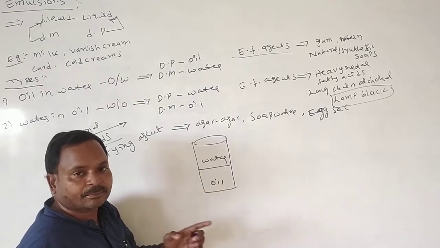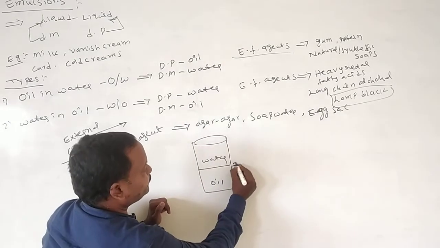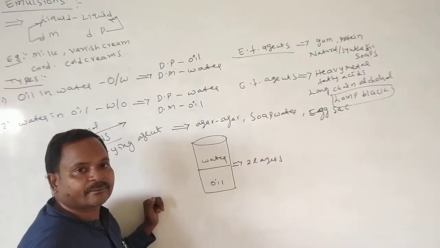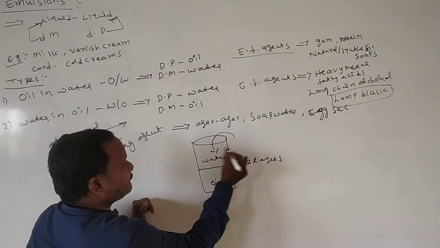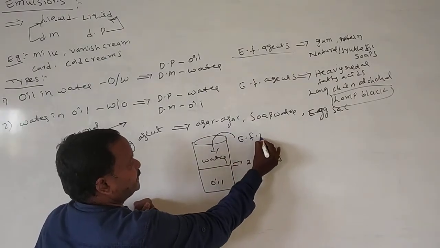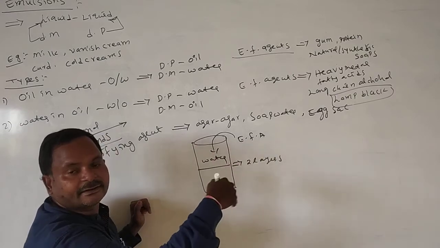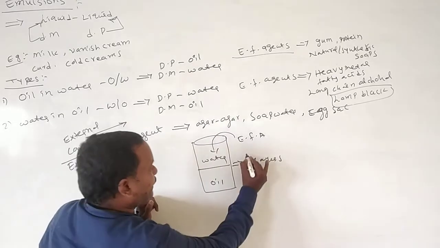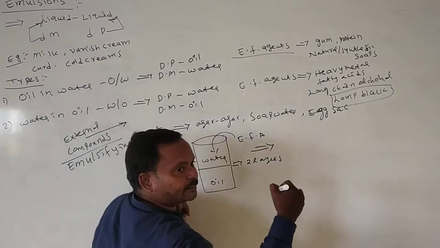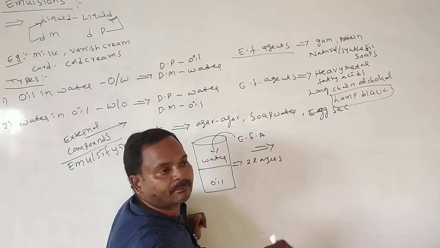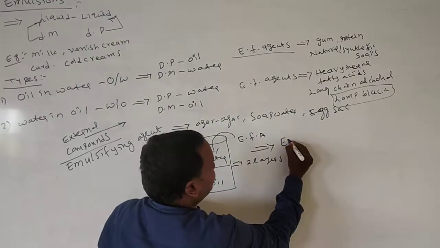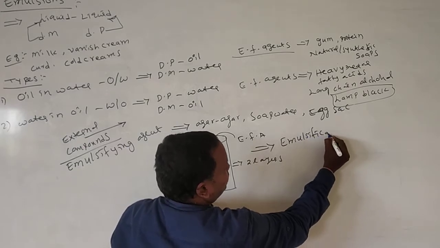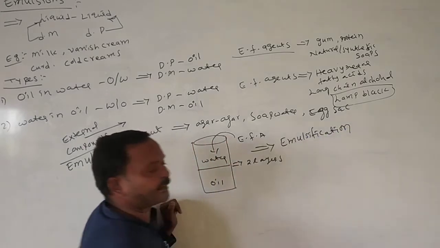That means it forms two layers, which means it is unstable. Just add an emulsifying agent, the stability increases and we get a stable emulsion. The preparation, synthesis or manufacture of stable emulsion is called emulsification.